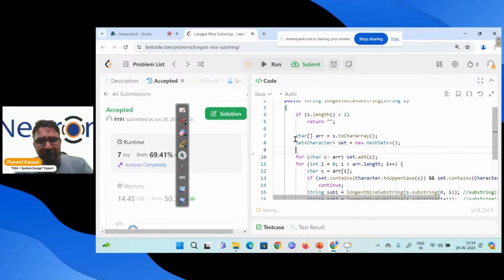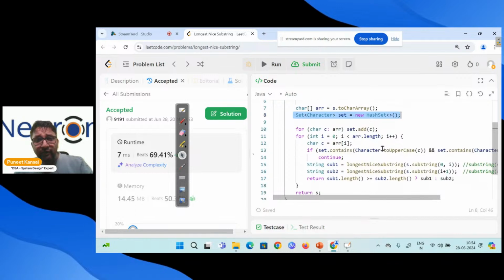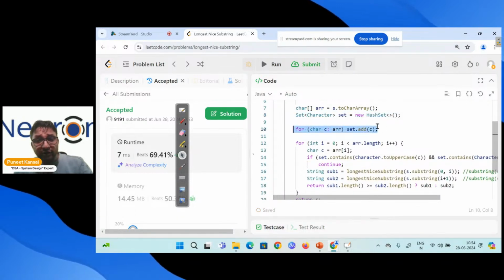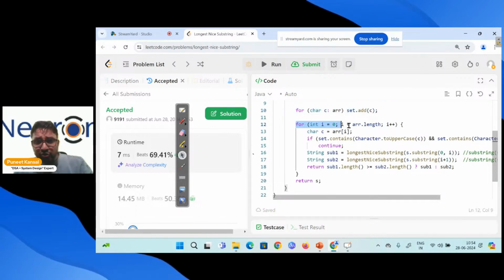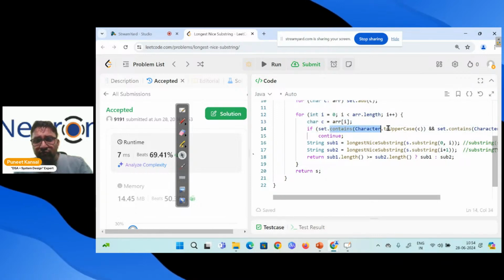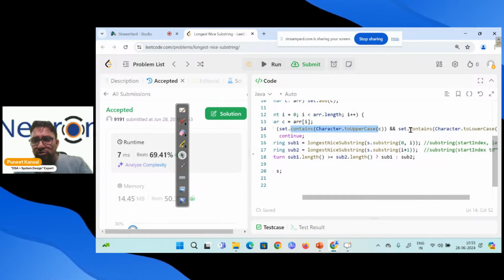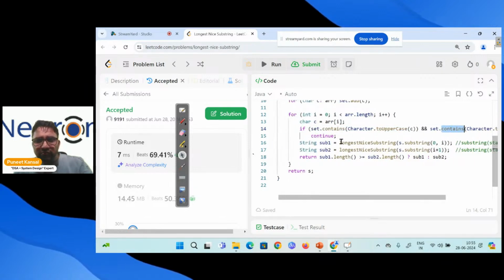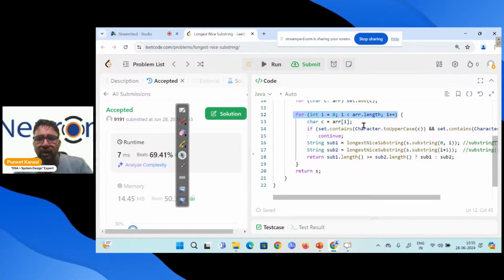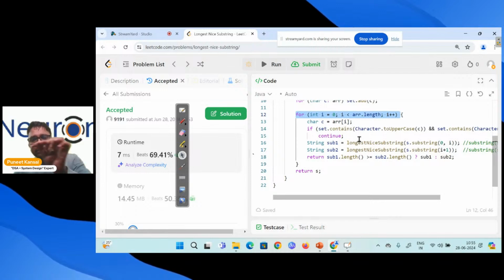And after that, otherwise let me check. Let me take a set and add all the elements from the string into the set. After that, we execute the loop, going through the complete string, taking each character and finding if we have capital C and small c or not. Both things we are finding. If both are present, then we continue, which sends us back to this loop, and we move to the next character.